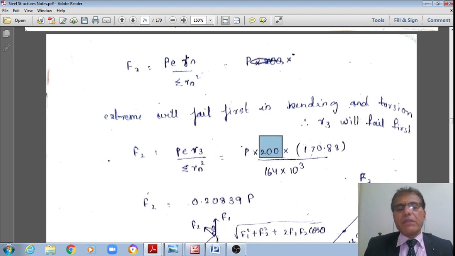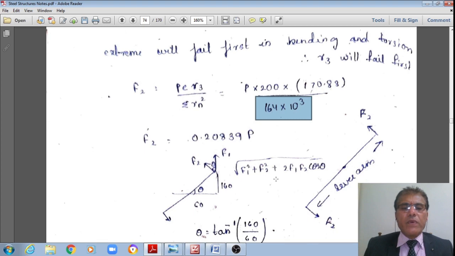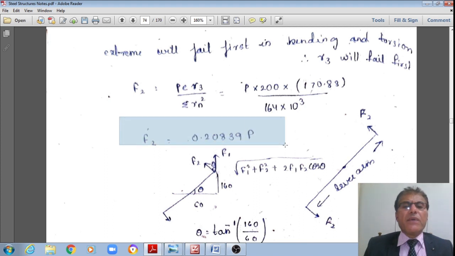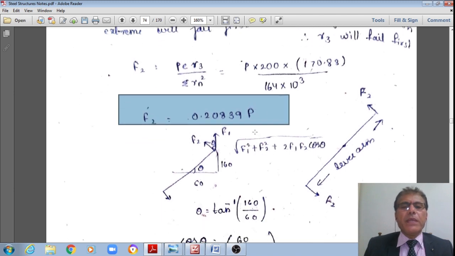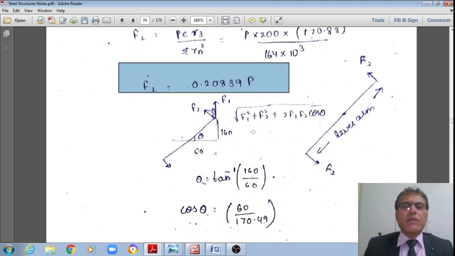The eccentricity is given in the problem as 200 mm, and R3, just now we have seen, is 170.83, divided by the summation of Rn square, right? Therefore, substituting all these in consistent units, now I'll get, say, F2 is equal to 0.2084 P, in terms of, say, kilonewtons, right?